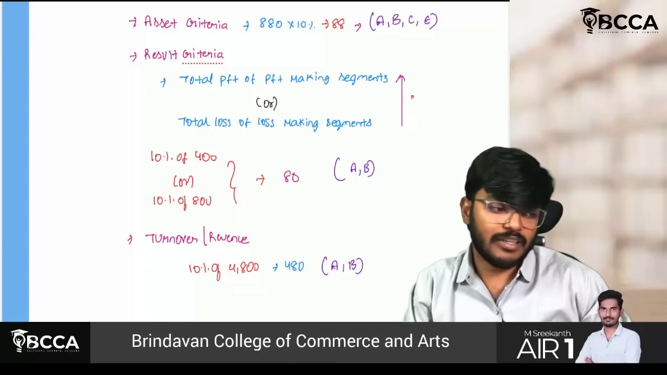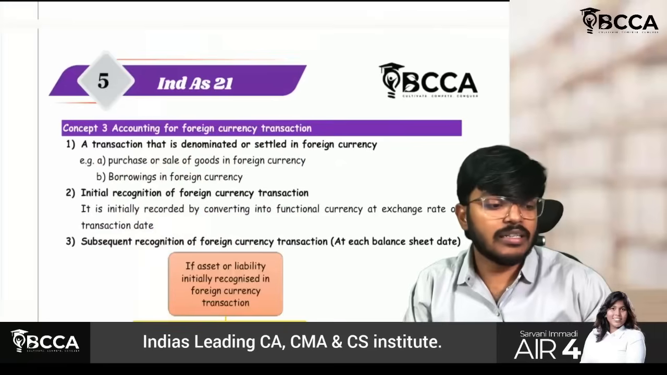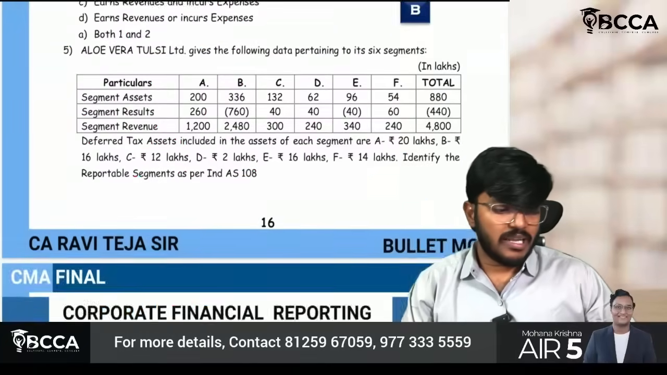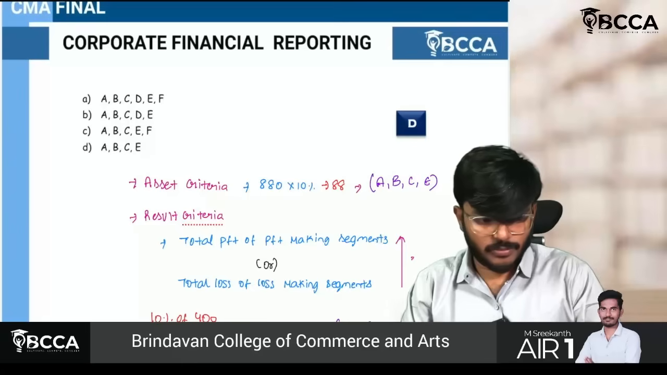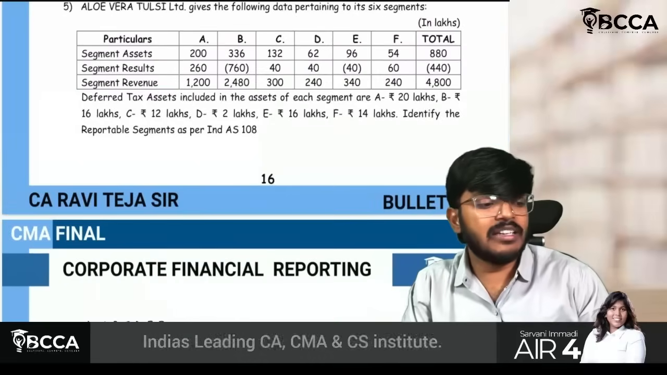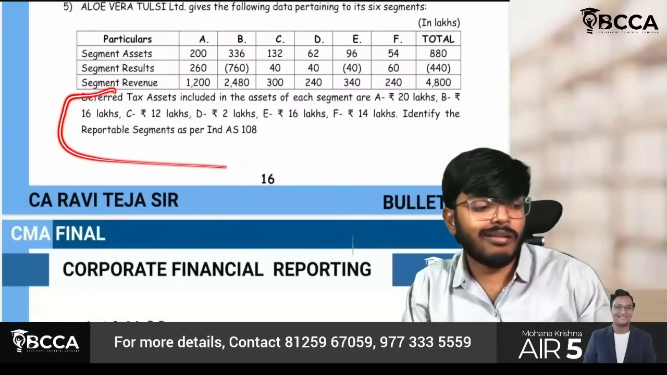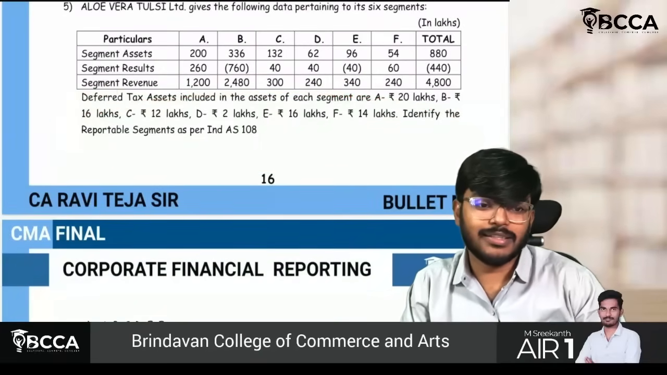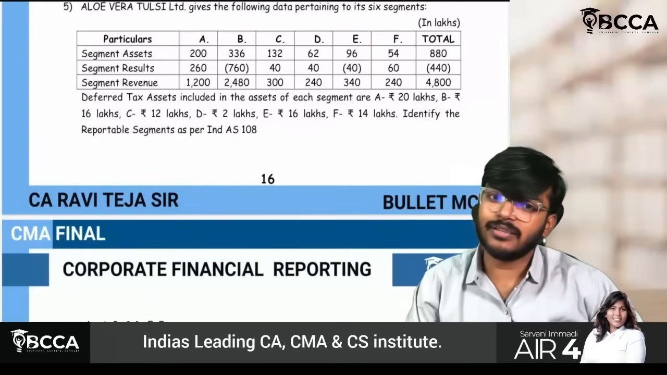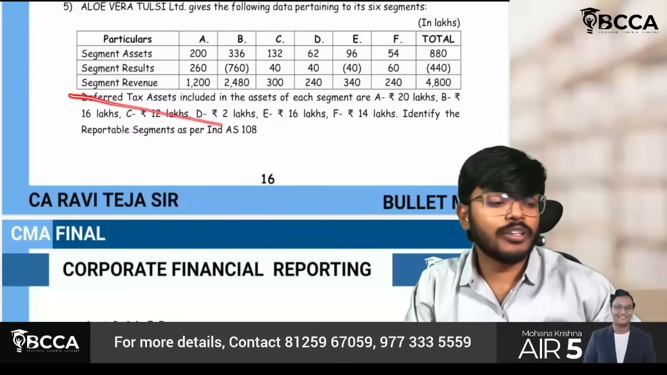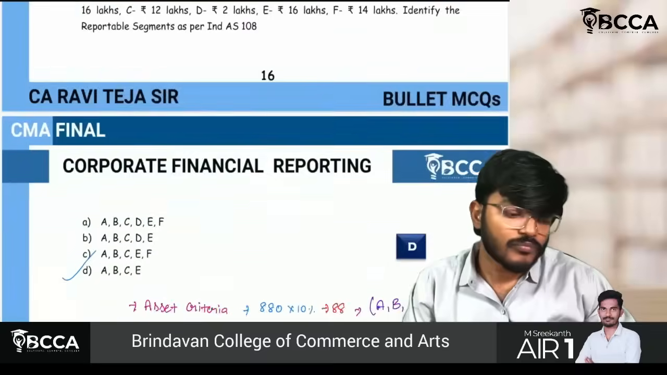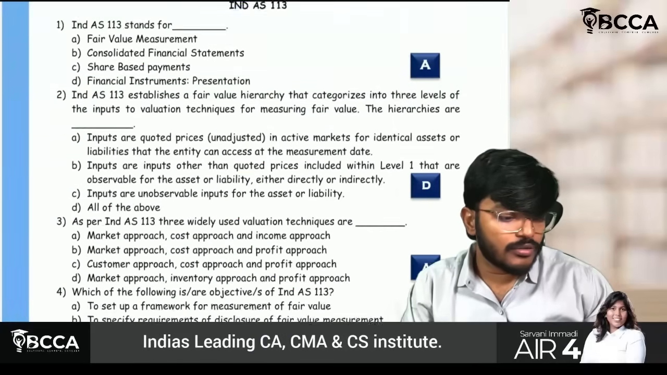Okay, so fine, sir. So the answer, if you observe, A, B, C, E will become reportable segments, which means option D will be correct. They have given some data on deferred tax asset just to confuse you. Some people will be terrified: oh, deferred tax, we have taken choice. Don't worry, it is not required. Just ignore that part and do whatever you know. It will be correct in maximum cases. Okay. So Ind AS 108 is also done.